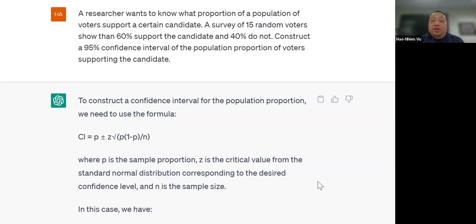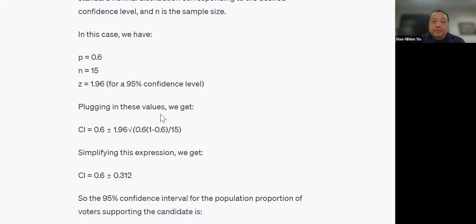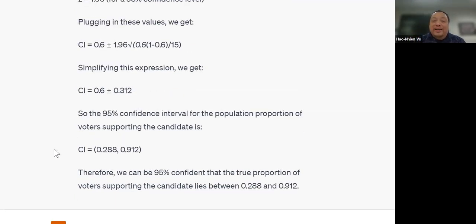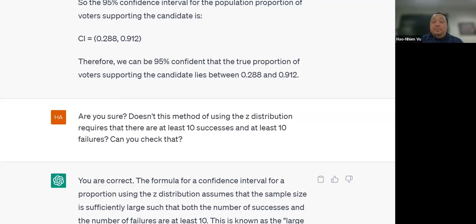But let's see what ChatGPT does. It goes through the numerical formula. It finds P equals 0.6, N equals 15, but it never thought of multiplying 0.6 times 15. It just goes on and on. It finds the confidence interval. It failed to check conditions. So what I do, I asked it about it.